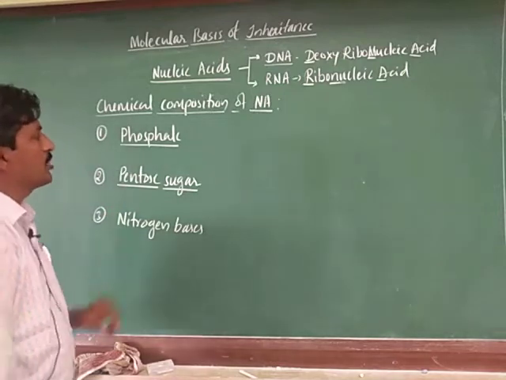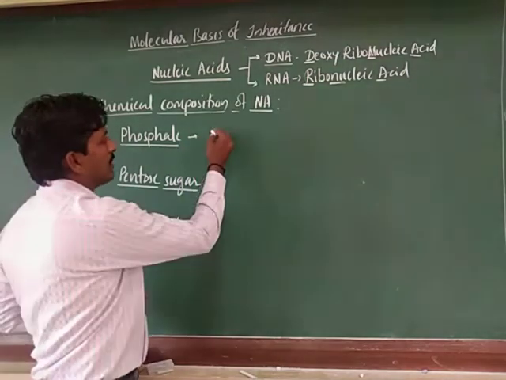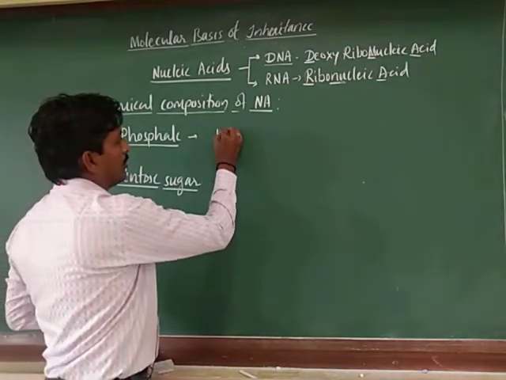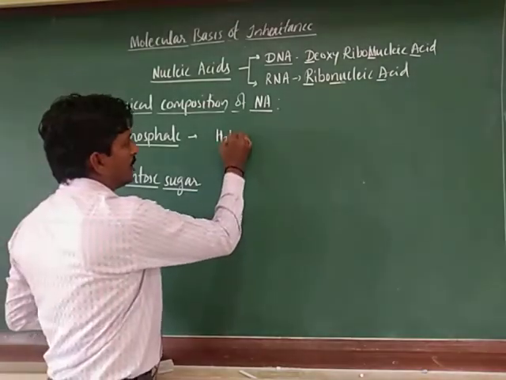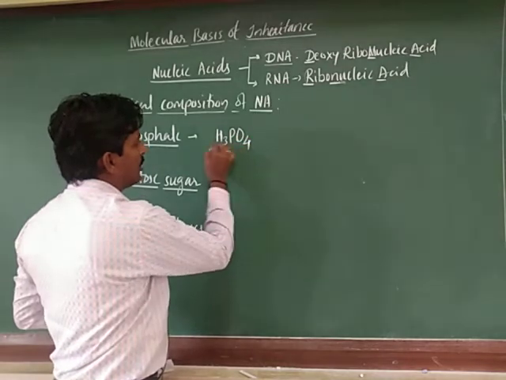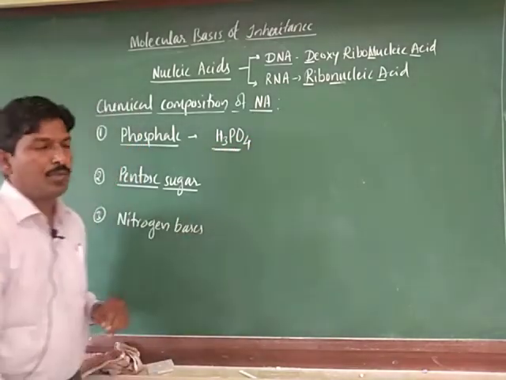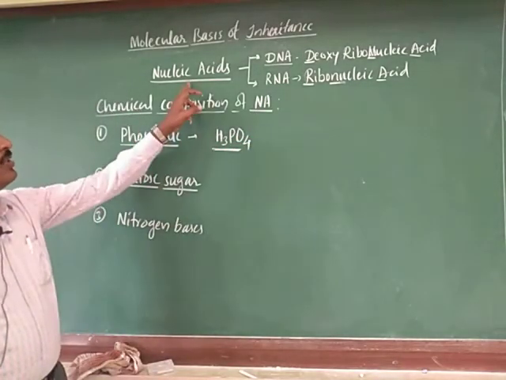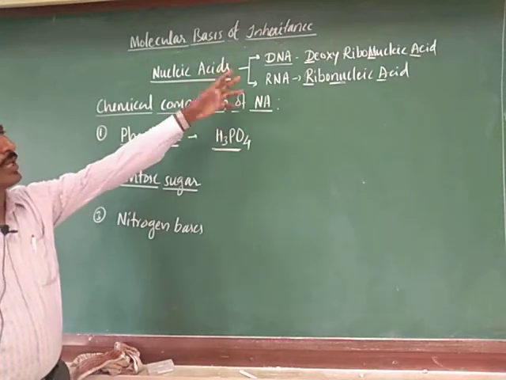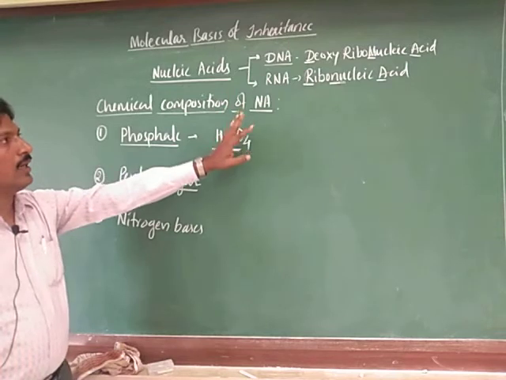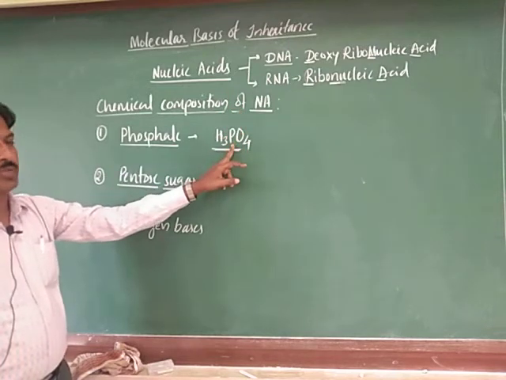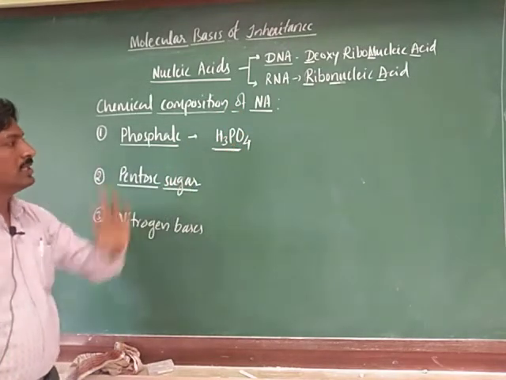Let us see phosphate. Phosphate is a negatively charged molecule, that is, you can consider phosphoric acid. In common we call it phosphoric acid, H3PO4. So this is one of the compounds present in the nucleic acids. You can take any nucleic acid. In both nucleic acids, DNA or RNA, there should be a phosphate. So that is H3PO4.